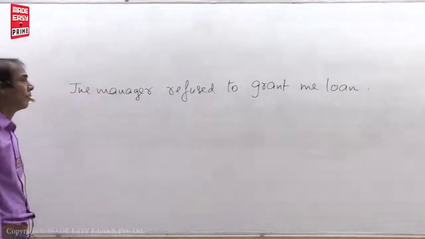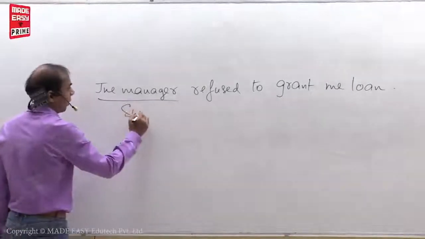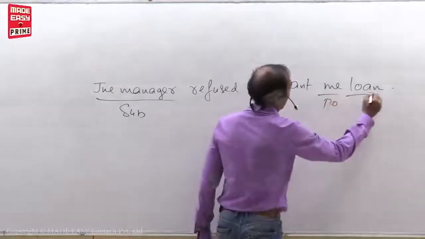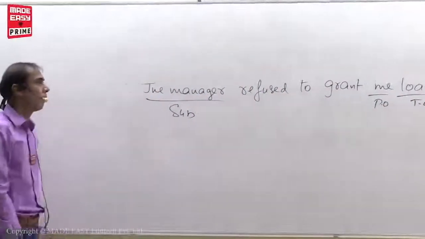Right? Me is the personal object, loan is the thing object. Right?